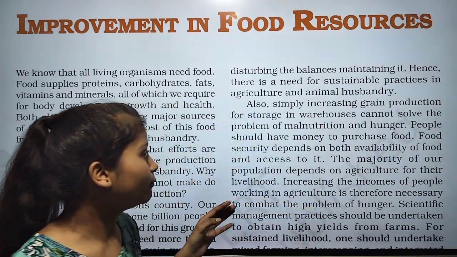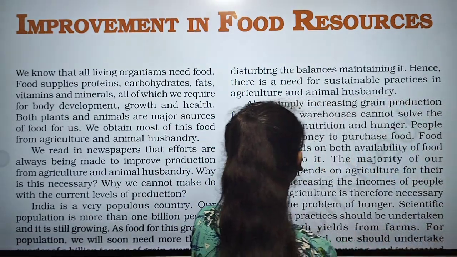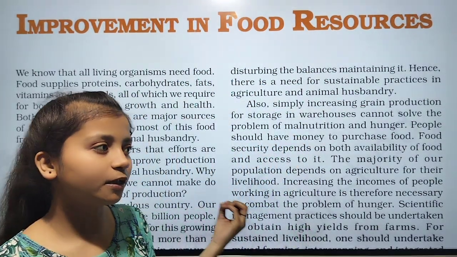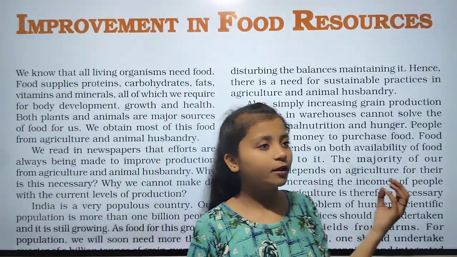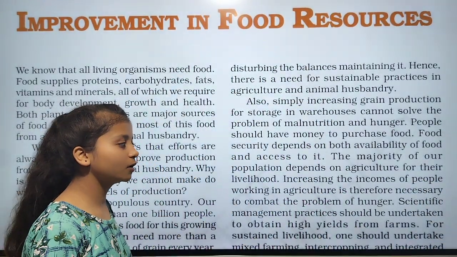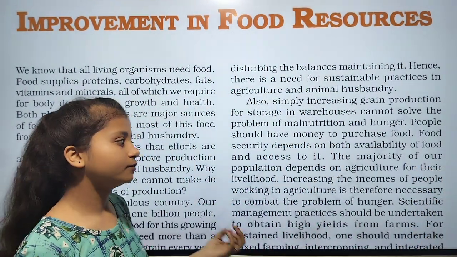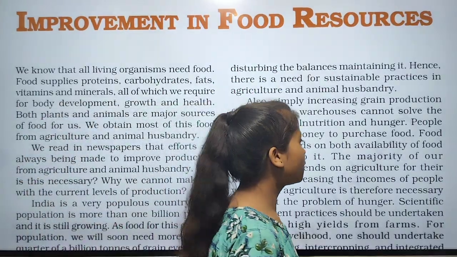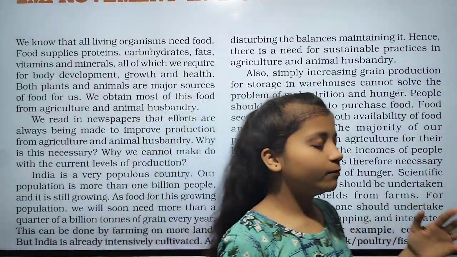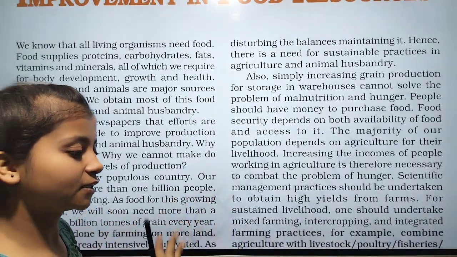People should have money to purchase food. Food security depends on both the availability of food and access to it. It means it depends on accessibility also, because if the food is there but people cannot afford to buy it due to high prices, because they are poor or below the poverty line, then it does not follow that if food is available, everyone can access it.